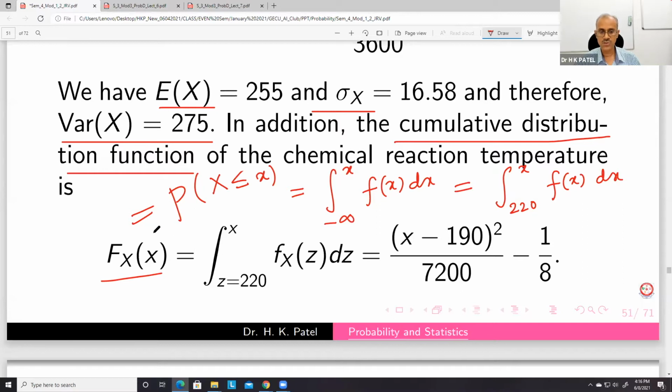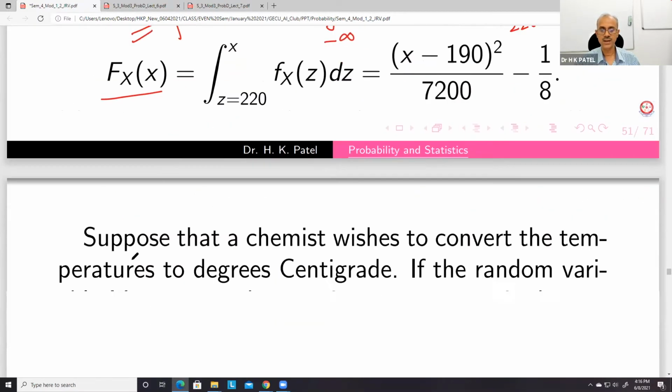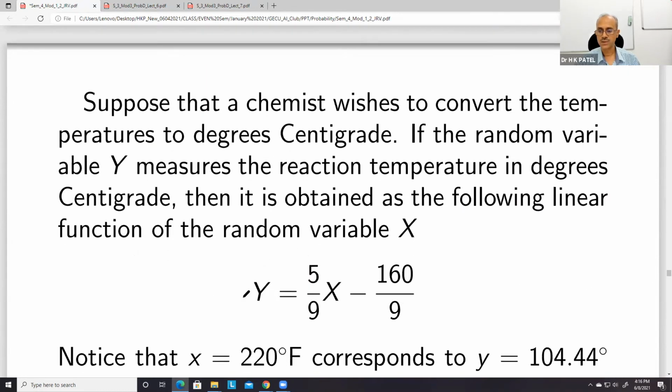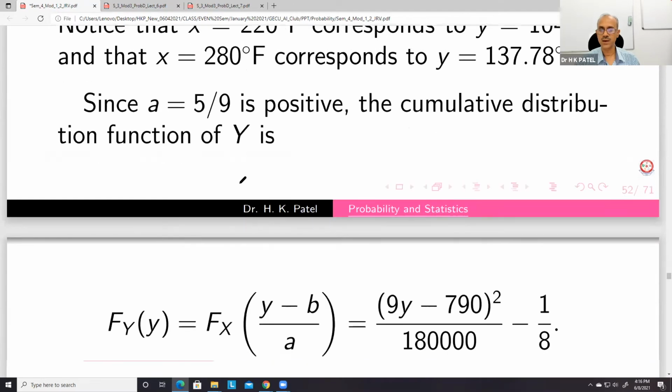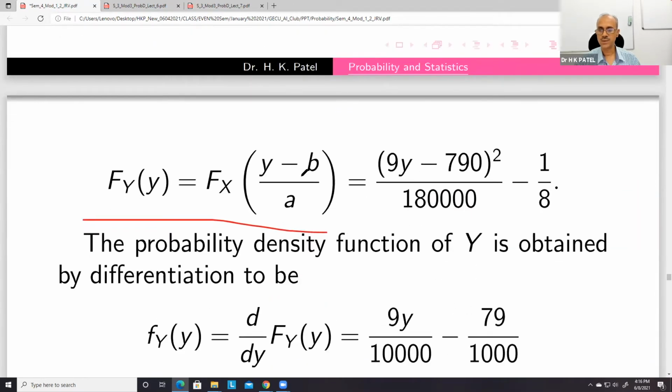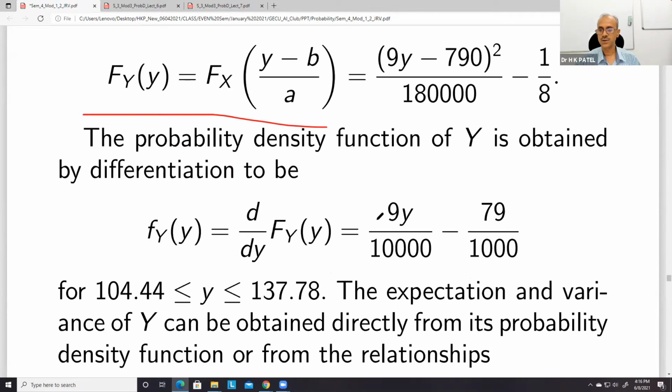And say if you know the CDF of capital X, we can find the CDF of capital Y. So this is our Y, and then we can find this Fy. Fy(y) is equal to Fx((y minus b) upon a). So both b and a are known. We can substitute there. Okay, so in this way.